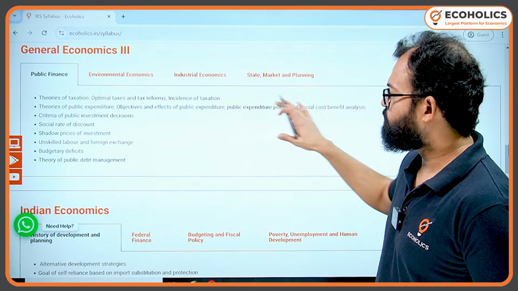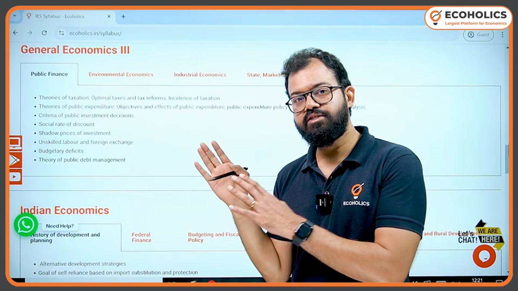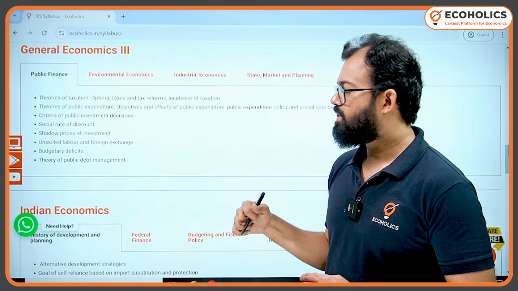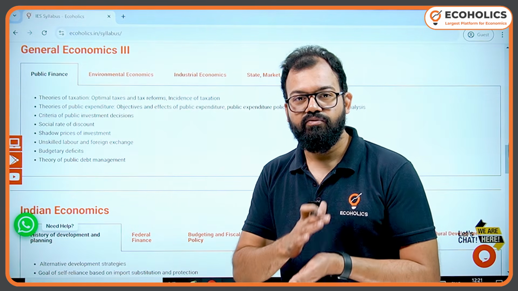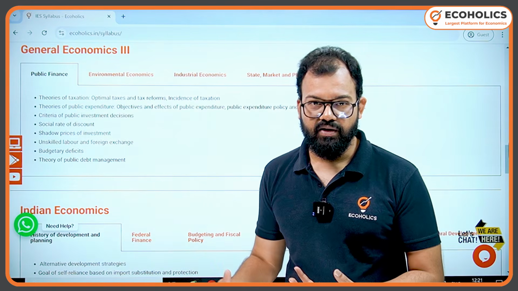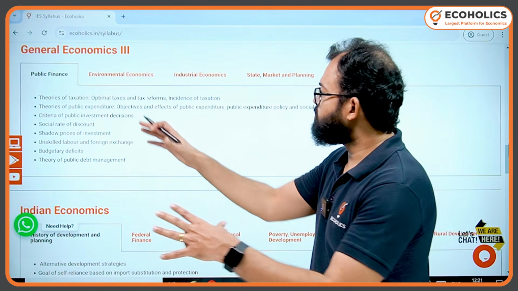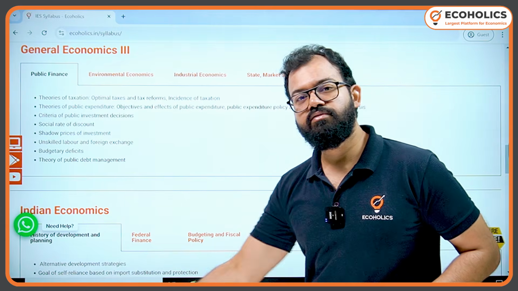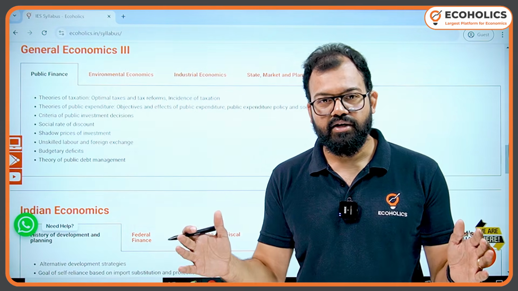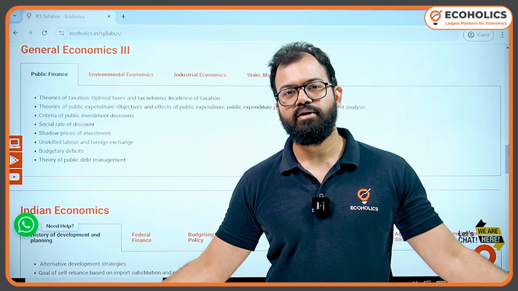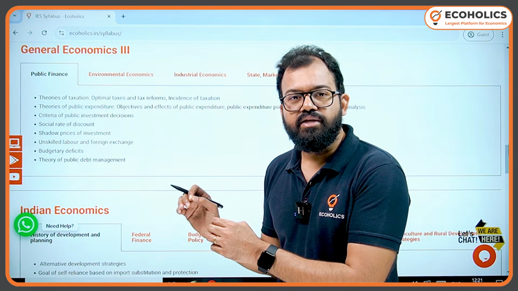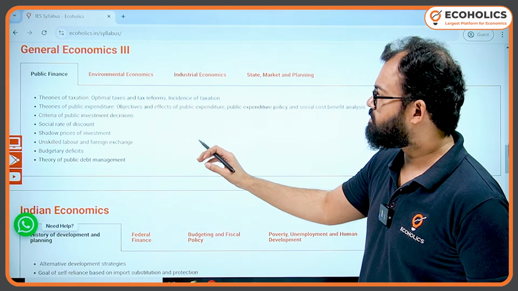Here we have 4 divisions. Generally, if you look at this paper, you'll find this paper is the shortest among all. But when the syllabus is short, you'll find a majority of questions from one portion. So here you'll find more questions from public finance, and UPSC wants to put stress on these areas, because when you get into the services, public finance plays a very important role. Obviously economic development we are doing. Every country is doing economic development, but they have to be concerned about environmental economics as well. That is why they have given great stress to that.